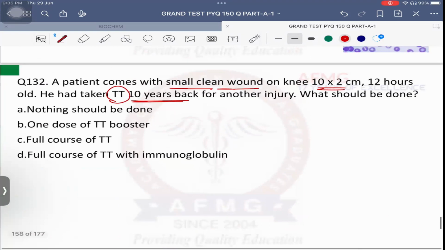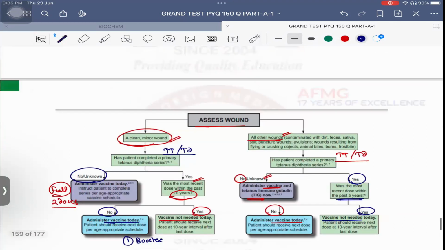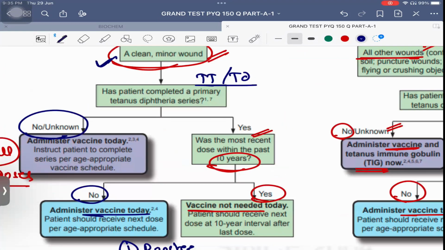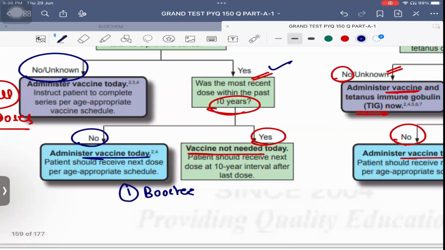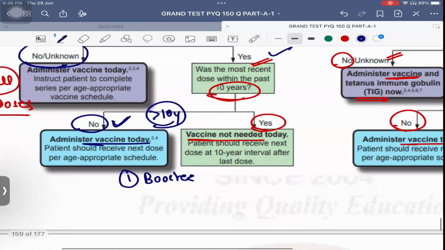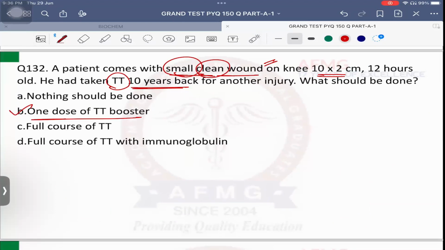Which wound does our patient have? A small, clean wound, okay? And the vaccine was taken 10 years ago. So there was a small clean wound. He has taken the TD vaccine, but it was taken more than 10 years ago. Therefore, we need to administer one booster dose. So one dose of TT booster should be given.